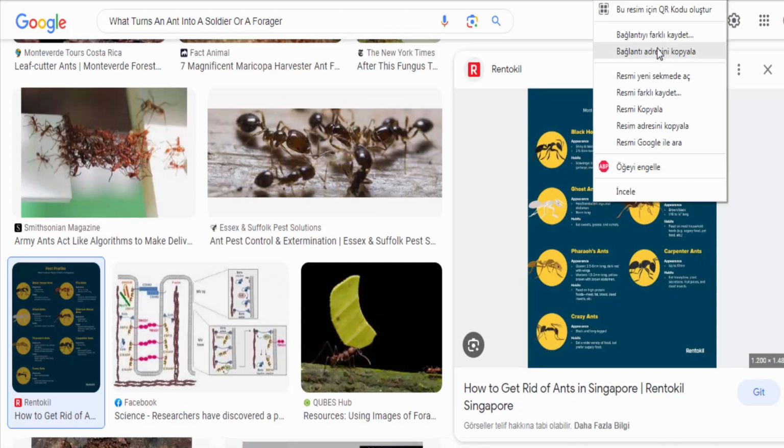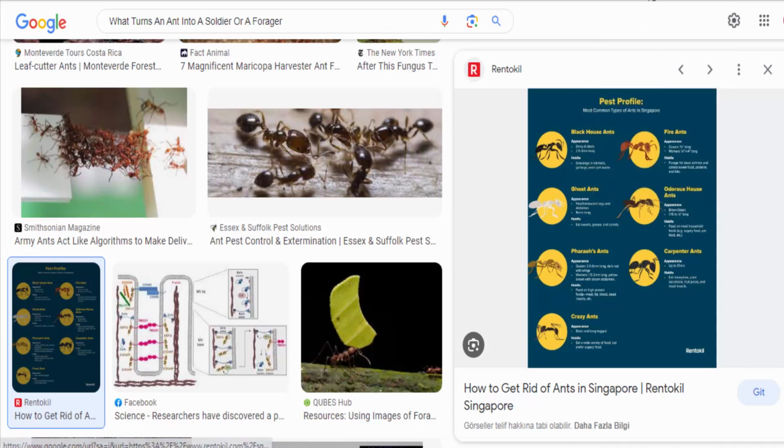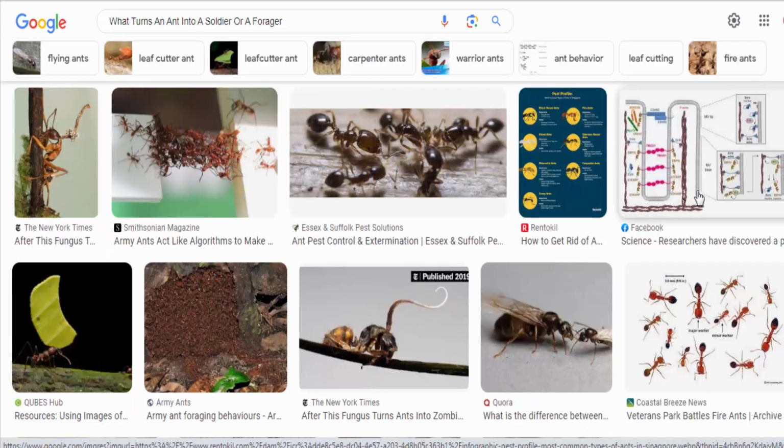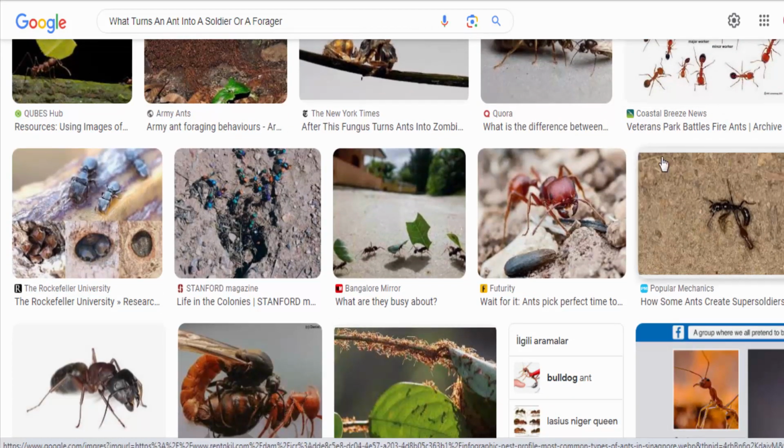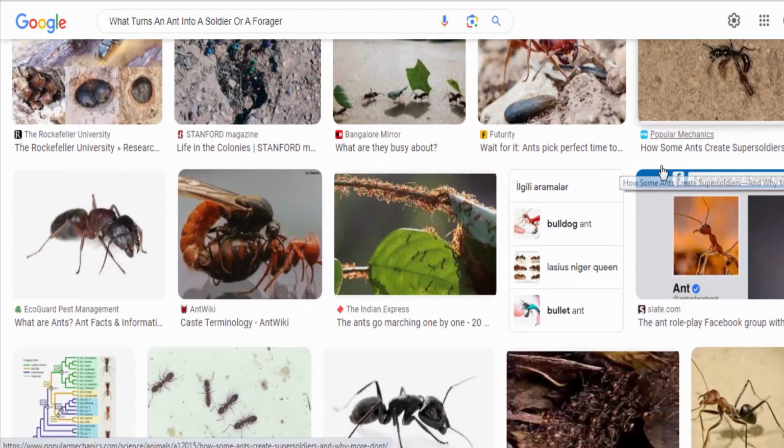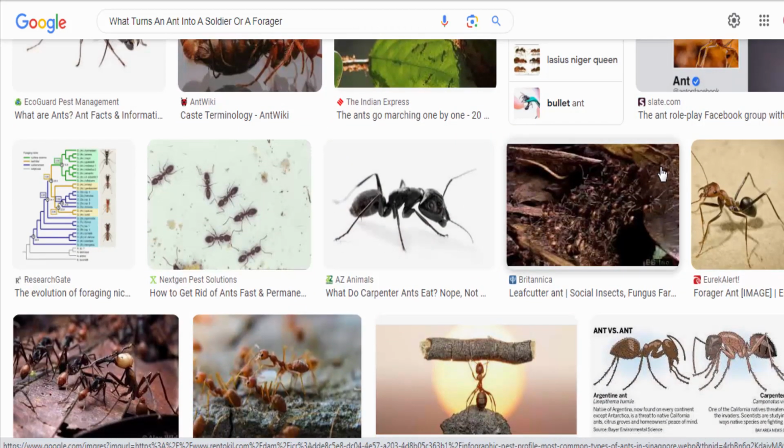Nutrition. The amount and quality of food an ant larva receives during its development significantly impact its caste. Larvae that receive more protein-rich food tend to develop into larger, more robust workers, often designated as soldiers. Those that receive less protein develop into smaller workers, typically foragers.